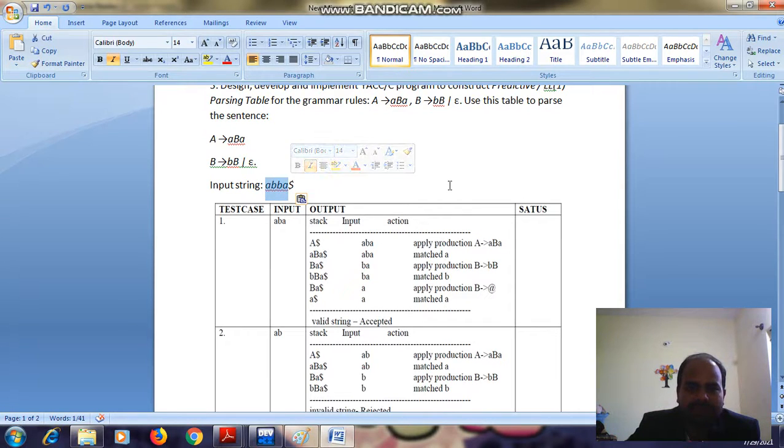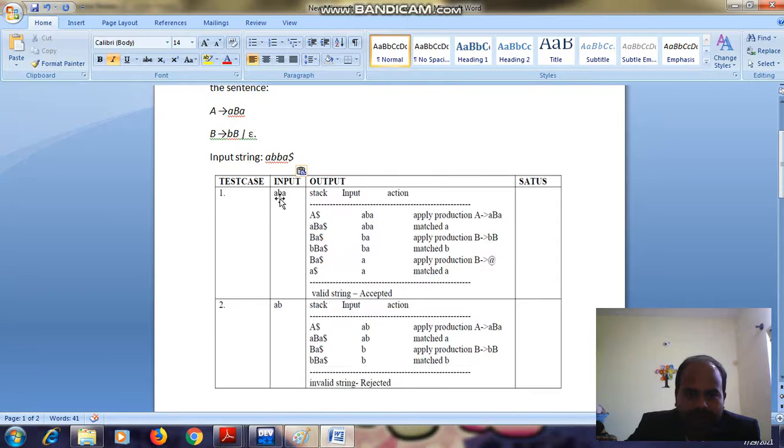Now let me see how it works. Suppose the input is aba. In the stack we start with a dollar, and the input aba is there, and then an action will be taken.